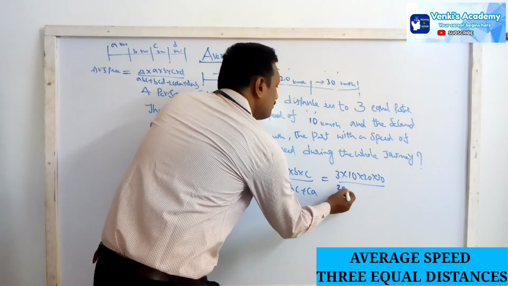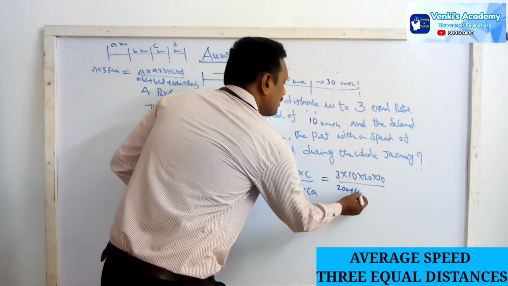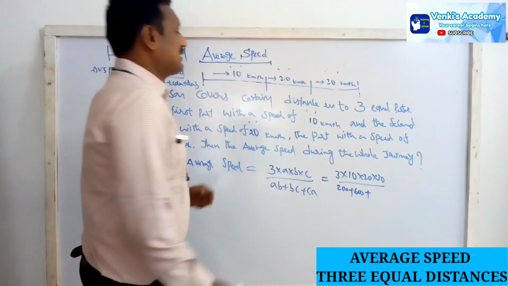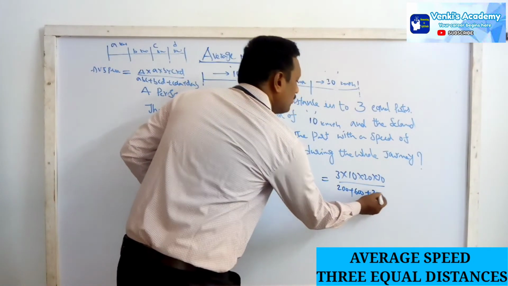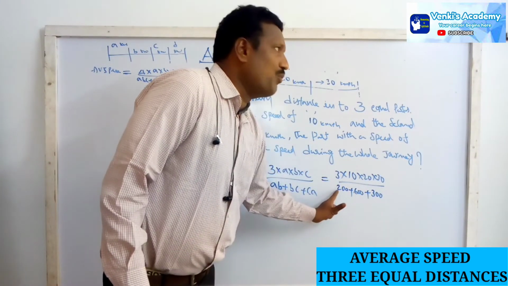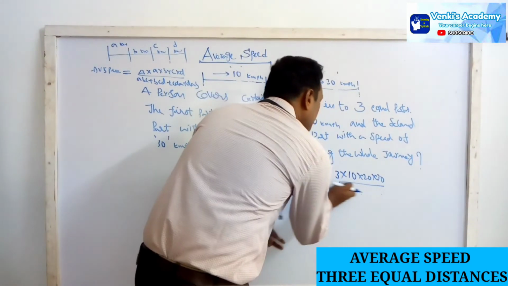Similarly BC, 20 into 30, means 600. Plus AC, that means 30 into 10, 300. So totally we get 300 plus 600 plus 200, which is 1100.